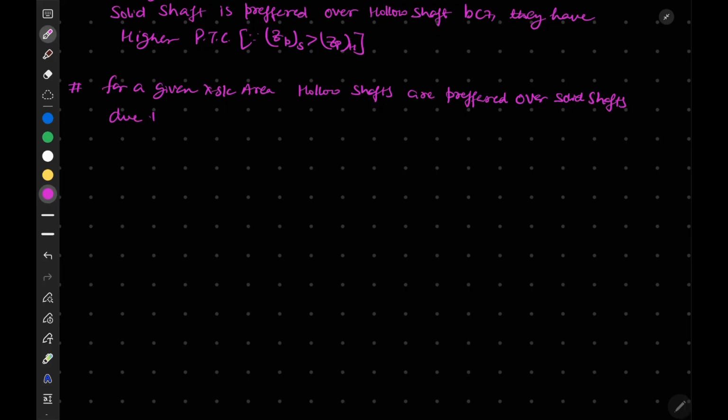And this is due to their higher power transmission capacity. Okay, and this is because ZP of hollow is greater than ZP of solid in case of the same area.